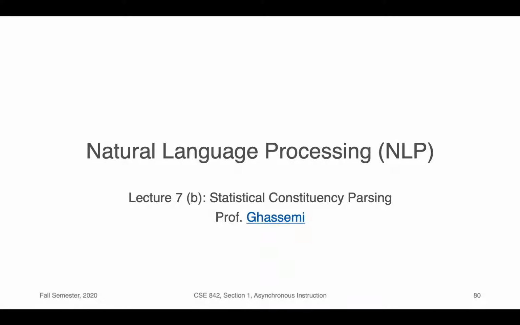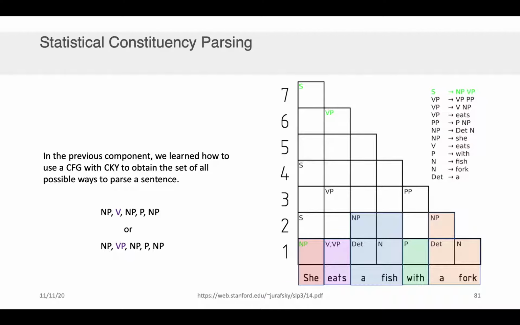In this component of the lecture, we're going to be speaking about statistical constituency parsing. Now, in the previous component, we learned how to use a context-free grammar with CKY to obtain the set of all possible ways that you could parse a sentence. So remember, we had an algorithm where we stepped along each of the words in order, and we followed the rules of the grammar to give the possible values of this token down here.